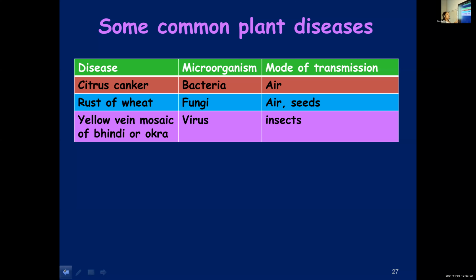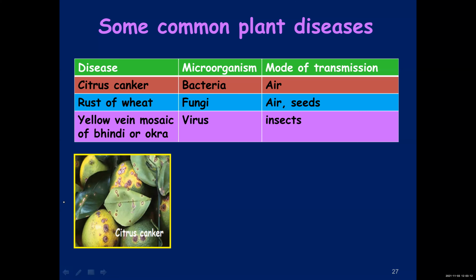Can you tell me which plants are affected by this disease? Citrus fruits, lemon, orange, etc. Here you can see the picture of a citrus plant affected by the disease. You can see some patches. It is because of a bacterial infection, and you call the disease citrus canker. It spreads through air.